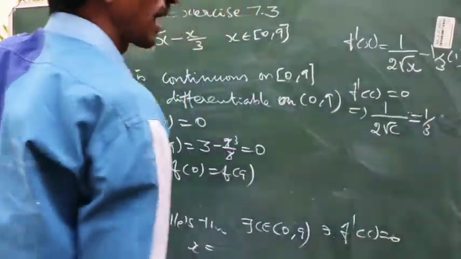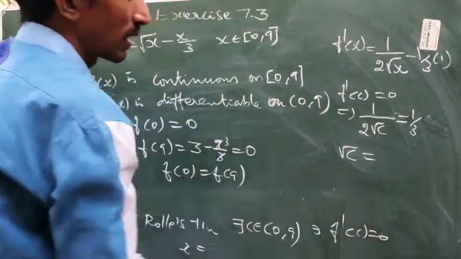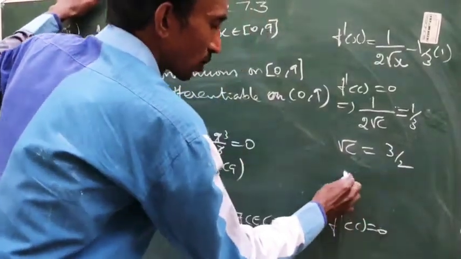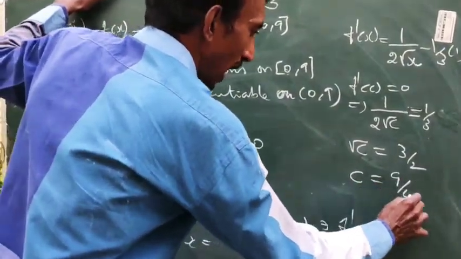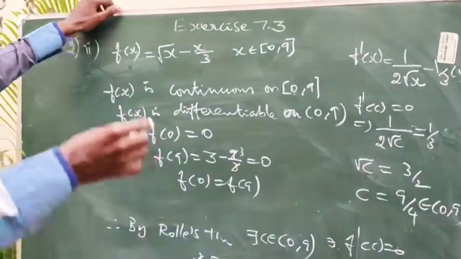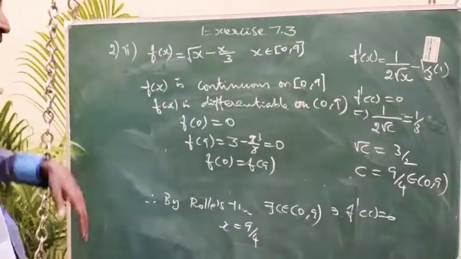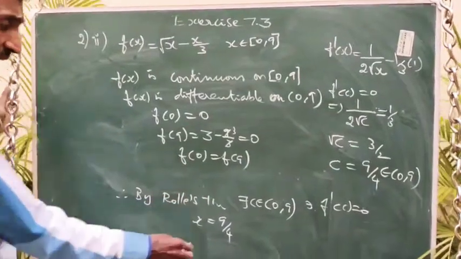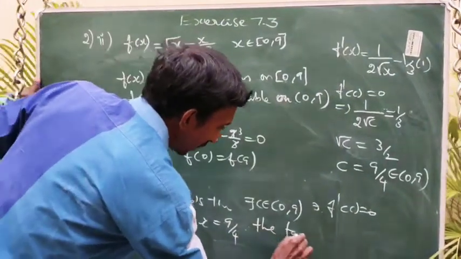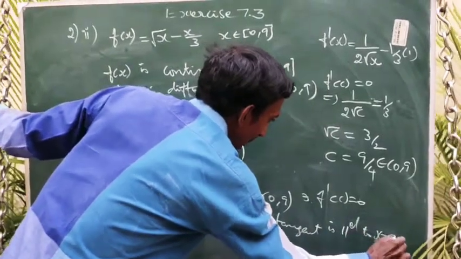If we change the side, it becomes 1 by 3. So if we simplify, take the reciprocal and simplify, we get root c equal to 3 by 2. Squaring on both sides, c equal to 9 by 4. It belongs to the open interval 0, 9. 9 by 4 is 2 point something. So x equal to 9 by 4 is the value where the tangent is parallel to x-axis. Here conclude your answer: at x equal to 9 by 4, the tangent is parallel to x-axis. That is the conclusion.